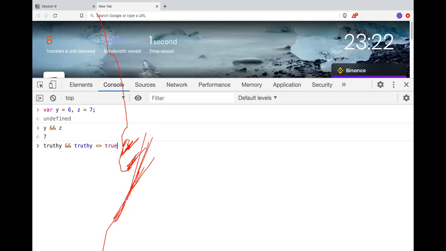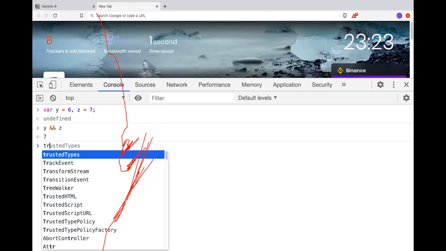सर इसने 7 ही क्यों दिया आउटपुट में? Sir, आ रहा हूँ ना, coming to that only. Truthy and true, all right, so this is a logical operator. Whenever we do an AND check in JavaScript, if the first value is true, it will print the 7 value, because in this case 6 is a truthy value, so JavaScript will convert this into a true.